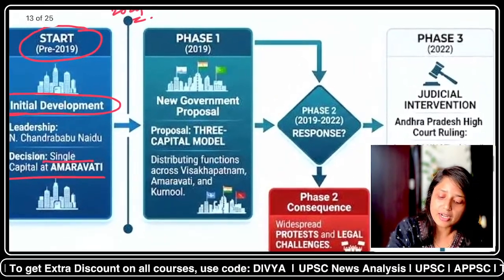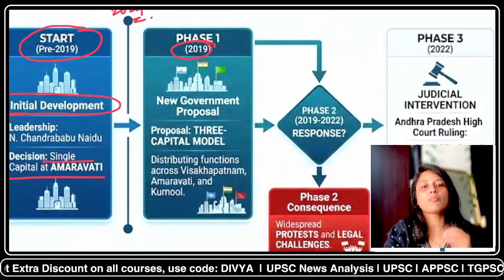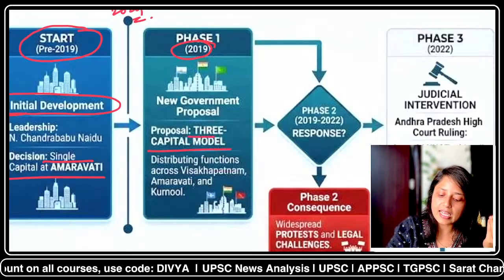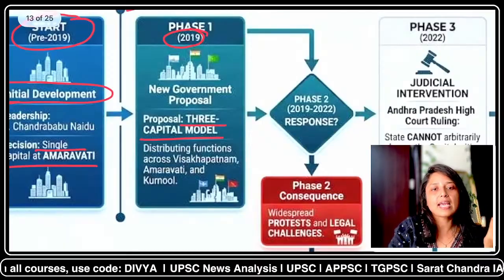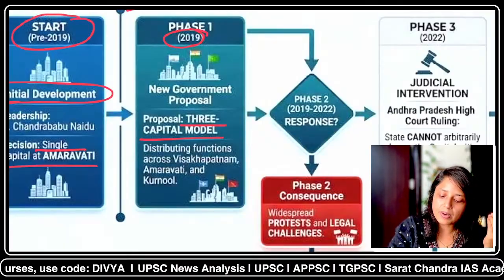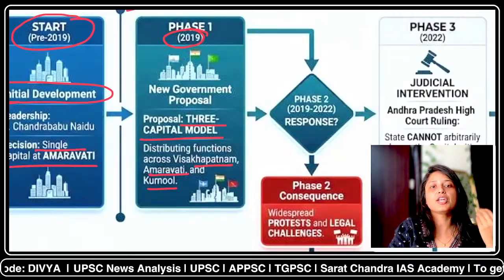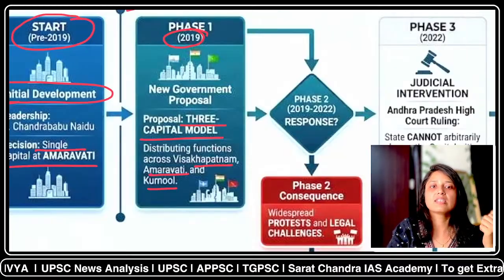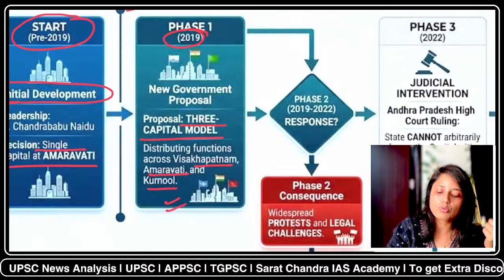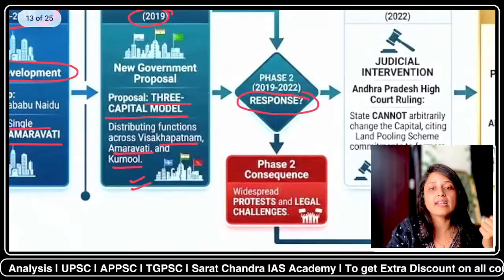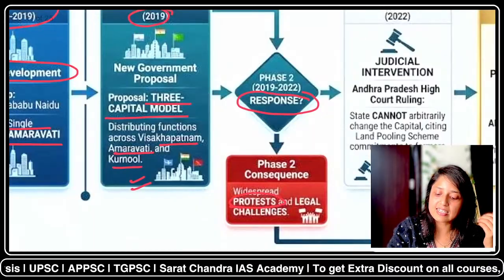Now what happened in 2019? A new government proposal came to create a three capital model. Three capital model means Vishakhapatnam, Amravati, and Kurnool would act as different units for administration and governance. This happened in 2019, but the response was not very good, and it led to protests and legal challenges.